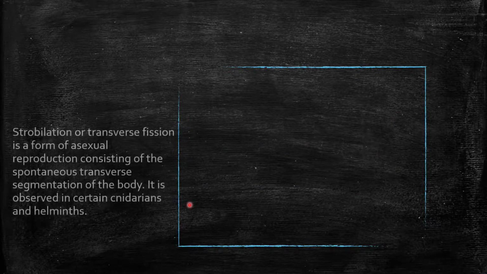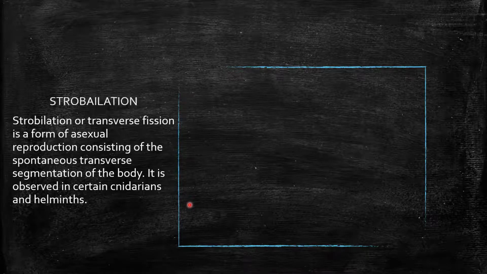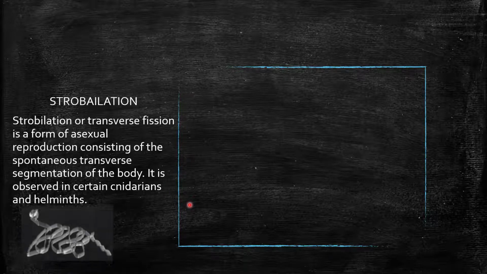Next, another kind of transverse fission we are talking about is called strobilation. Strobilation is a kind of transverse fission mainly happening in multicellular organisms. Among multicellular organisms, we are mainly following the cnidarians and helminths. First, we will talk about the helminth, that is Taenia solium. Here we all know that Taenia solium is a hermaphrodite, that means male and female parts are both situated in one individual.